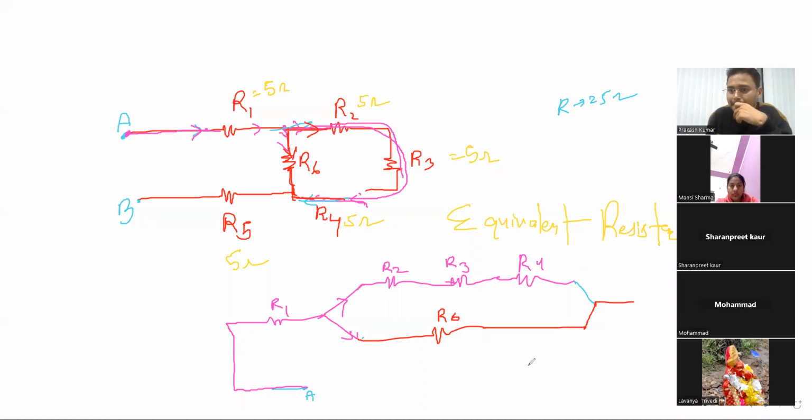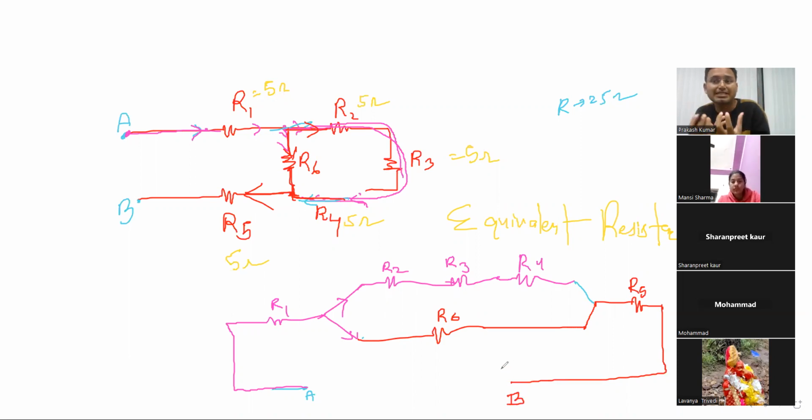यहाँ तक सबको समझ में आया? Yes, sir. Now this R6 and R4 are getting connected, और फिर हम आगे बढ़ते हैं. There is one more resistance, that is R5. So after connecting these two, there is one more resistance, that is R5, and now it is getting to some point B. You must understand this situation कि आपको equivalent resistance जब निकालना है, you must at least redraw this diagram.